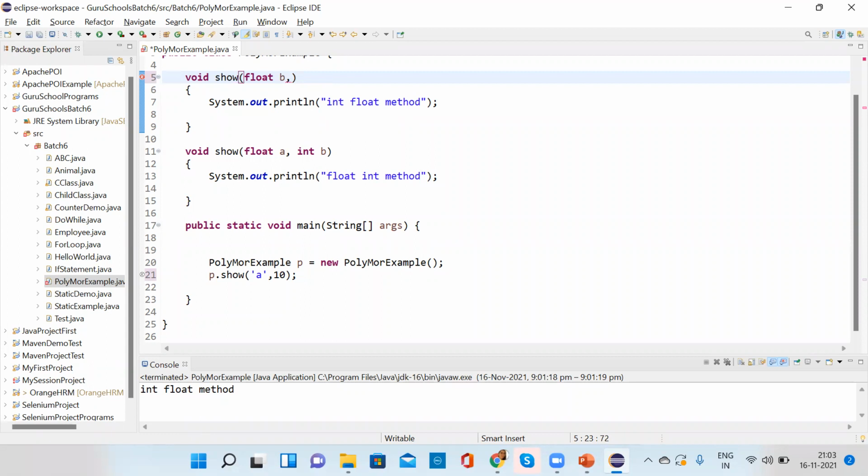Float and integer. So again, I am writing here float a. Then also it is taking. If both are float, then it is taking. Okay. If this is integer, then it is not taking.